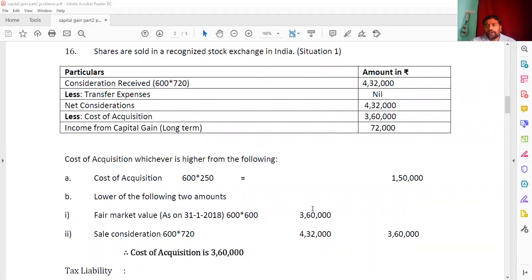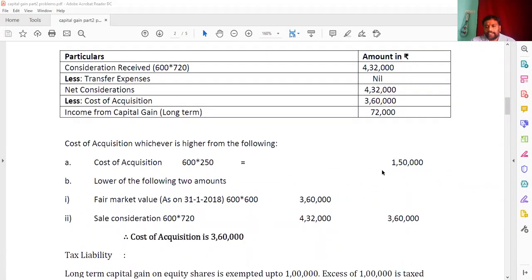Lower of the following two amounts, 360 and 432, which is the lowest one? 360 is the lowest one. So that's why we have to take 360 here. Again you have to compare with the 1,50,000, and the highest one of these two is 3,60,000, which is the cost of acquisition. So here the cost of acquisition we write as 3,60,000, and then income from capital gain you are getting here is 72,000.